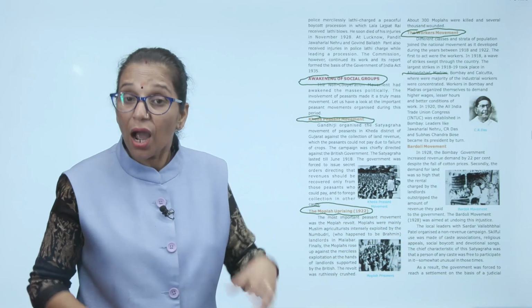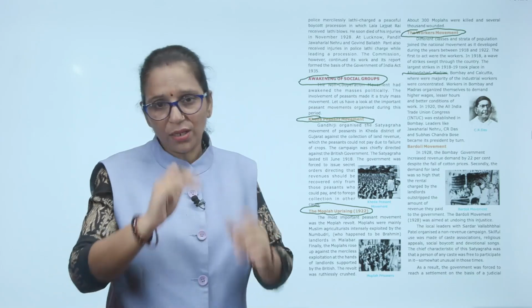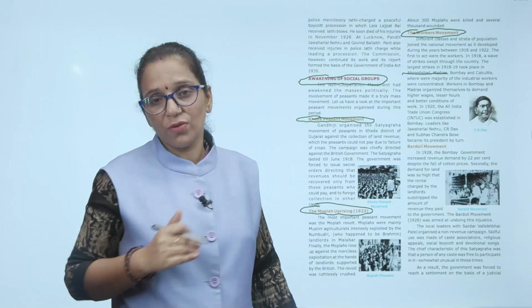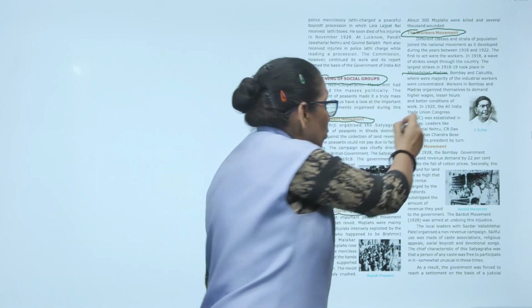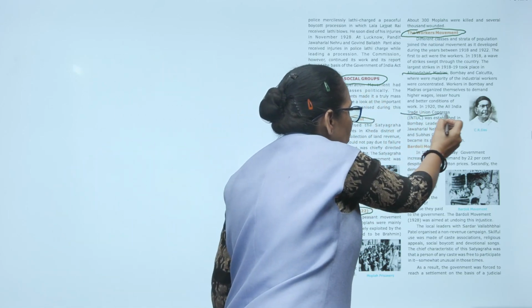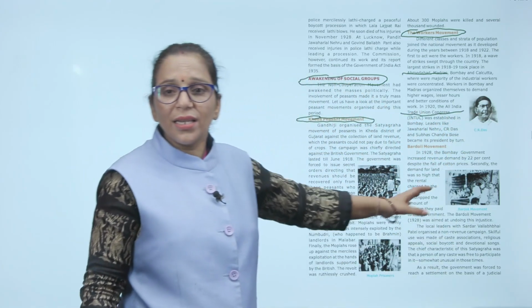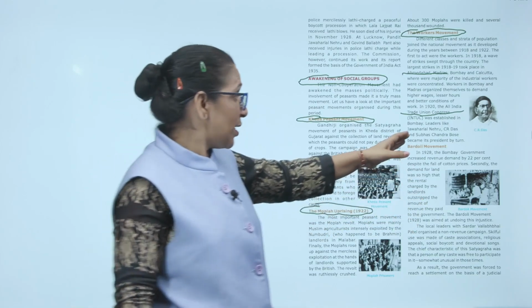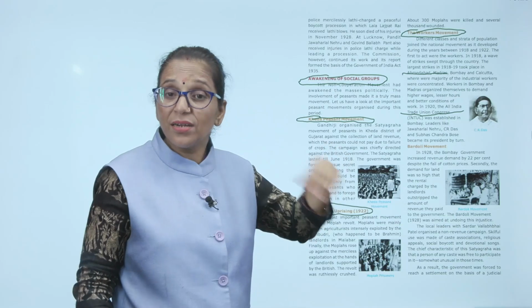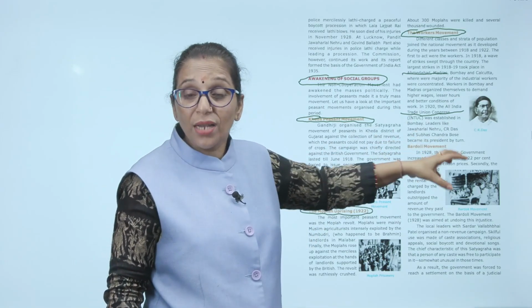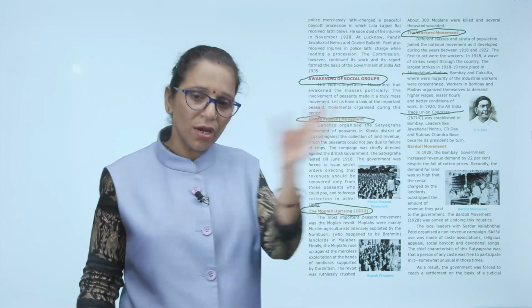Workers in Bombay and Madras organized themselves to demand higher wages, fewer working hours, and better working conditions. In 1920, the All India Trade Union Congress (AITUC) was established in Bombay. Who were the leaders? Jawaharlal Nehru, C.R. Das, Subhash Chandra Bose. They became the president turn by turn of this trade union, so that this trade union pressurized the Britishers for better working conditions for the workers. So that was the workers movement.